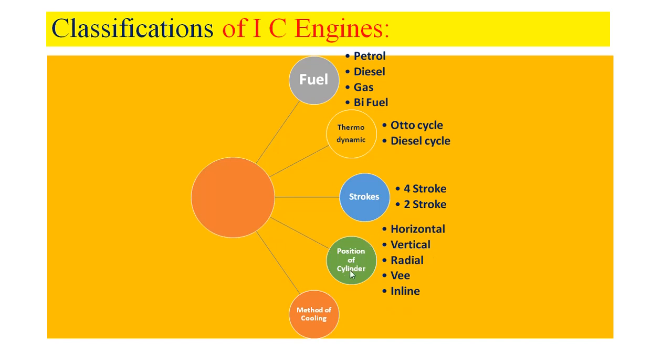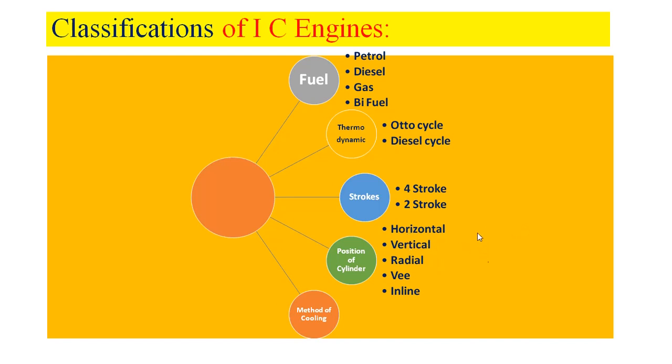Then based on the position of cylinders, how the cylinder is mounted, they may be classified as horizontal, vertical, radial, V-type and inline type. These are all the classifications based on the position of cylinder. Suppose the cylinder is mounted horizontally, then we can call it a horizontal engine.